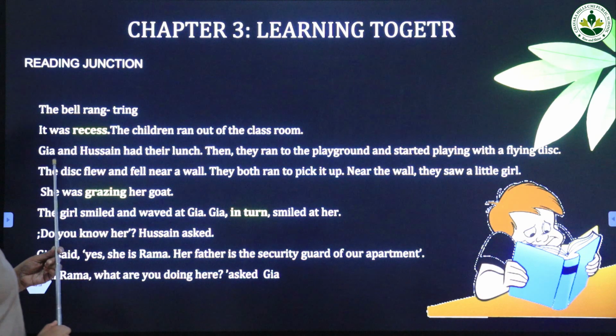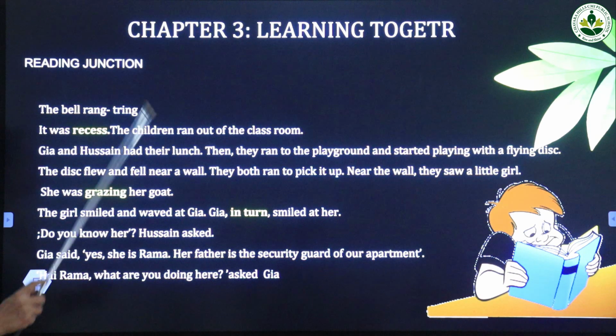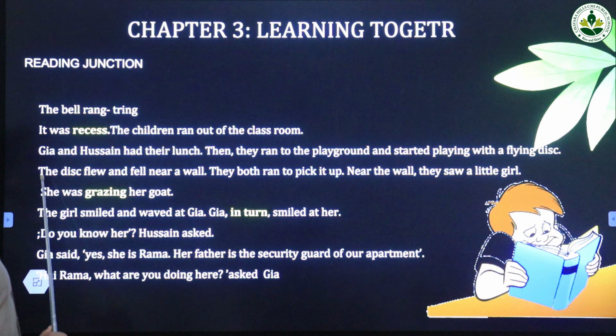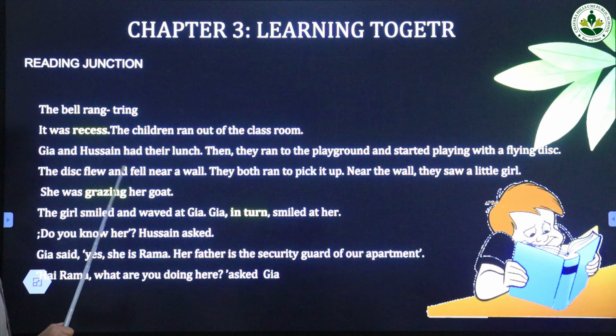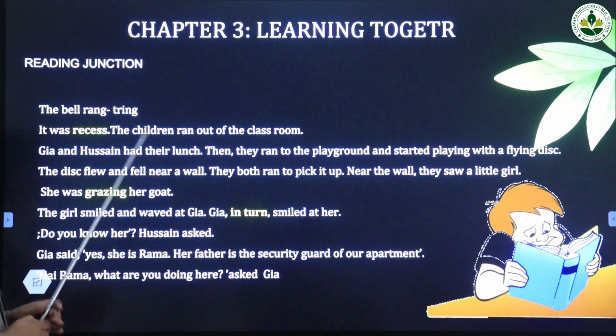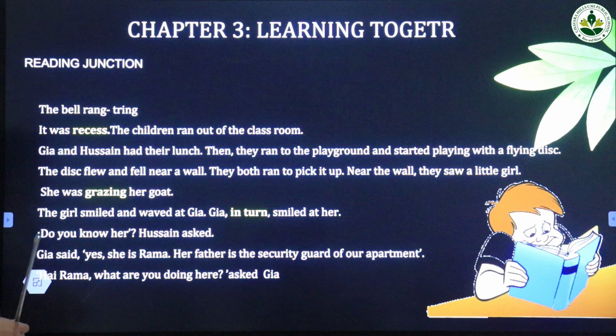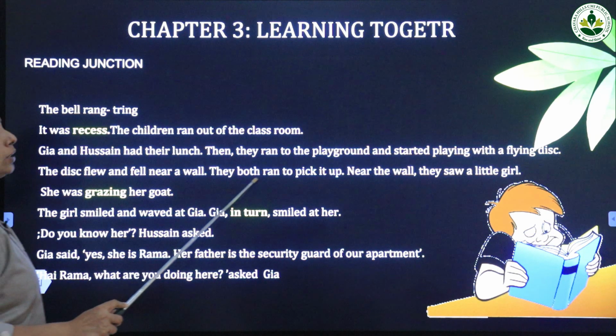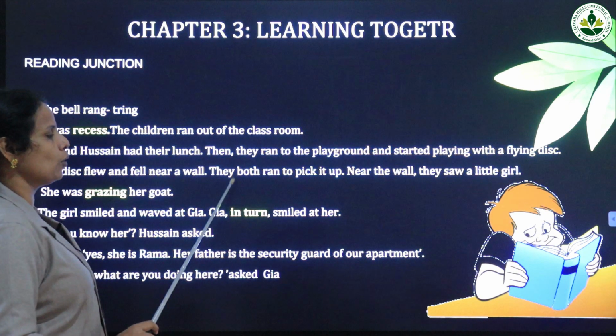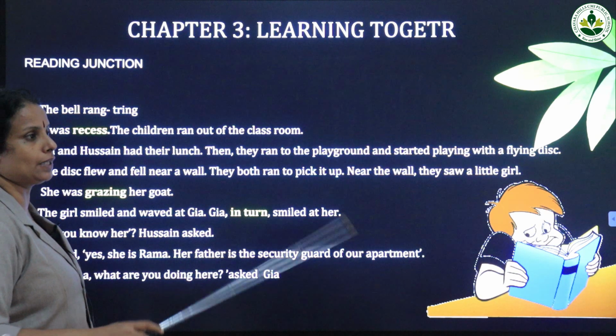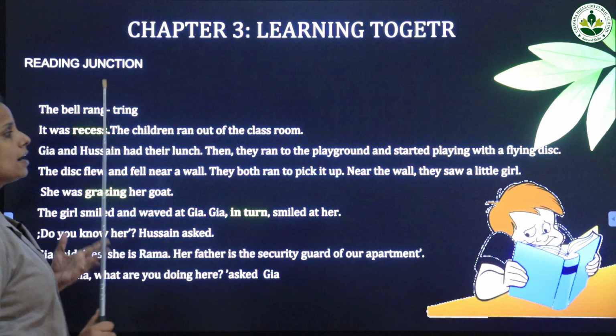So Jia and Hussein started playing with the flying disc. The disc flew and fell near a wall. They both ran to pick it up.